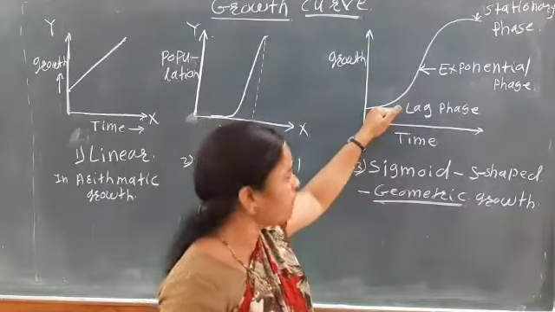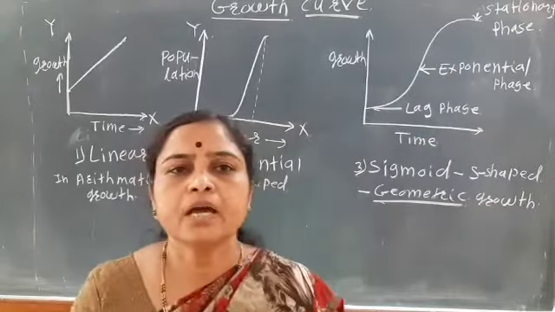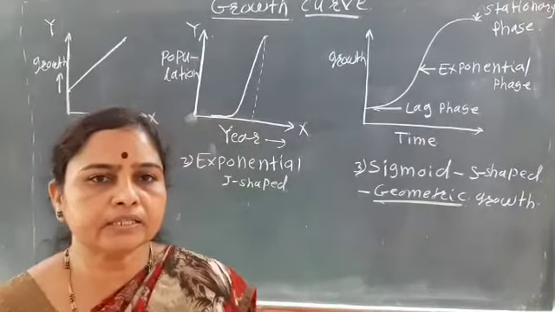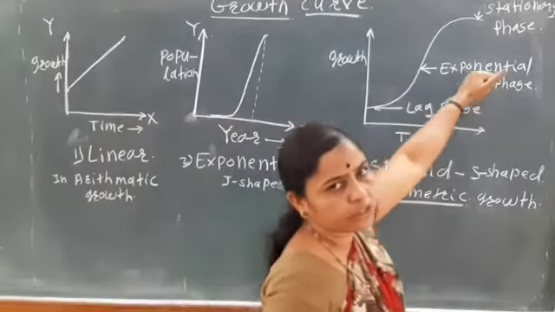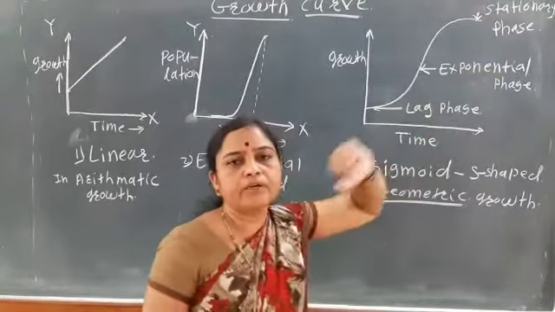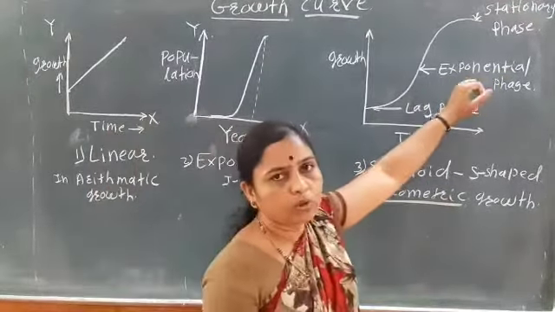That is the lag phase. In the exponential phase, the growth rate is maximum, that is, there is an increase in the size of the cell. This exponential phase is also known as the log phase.